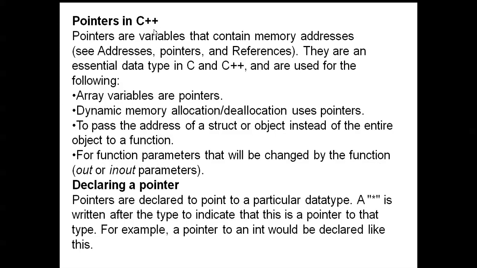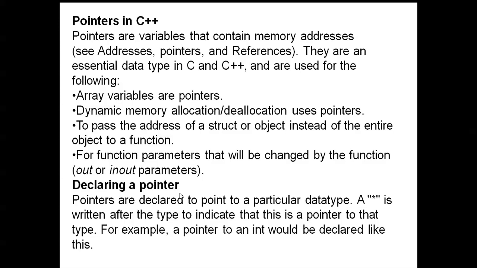Here you can see pointers are variables that contain memory addresses. That is called a pointer. Essential data types in C and C++ are used for the following: array variables are pointers; dynamic memory allocation and deallocation using pointers; passing the address of a structure or object instead of the entire object to a function; and function parameters that will be changed by the function, out or in-out parameters.